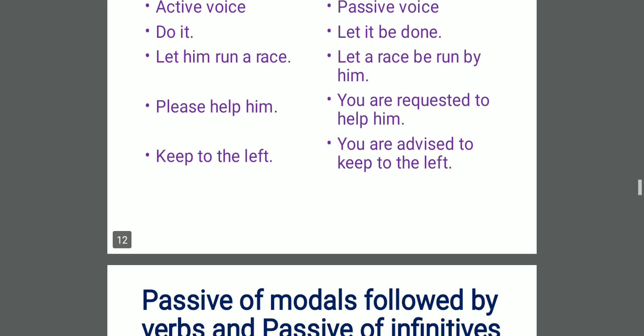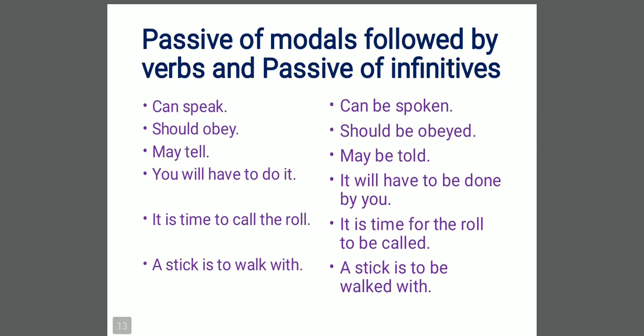Next, passive of modals followed by verbs and passive of infinitives. Dear students, have a glance. Can speak, can be spoken. Only one formula: be family member and verb's third form. With modals, which be family member is used? "Be" itself. Can be spoken. Should obey, should be obeyed. May tell, may be told. These were the passive of modals followed by verbs.